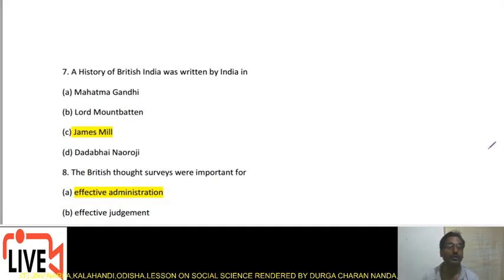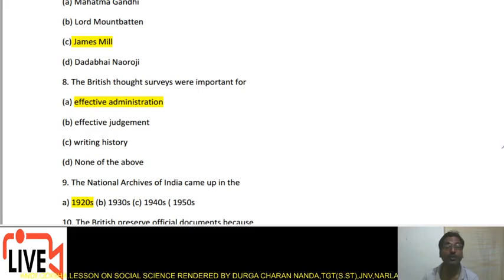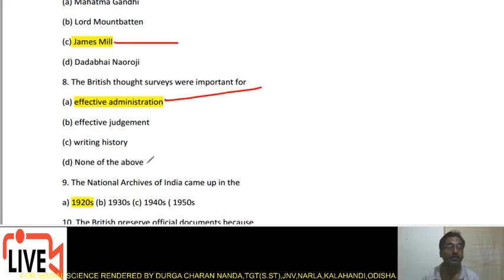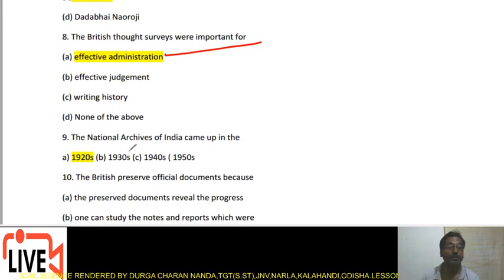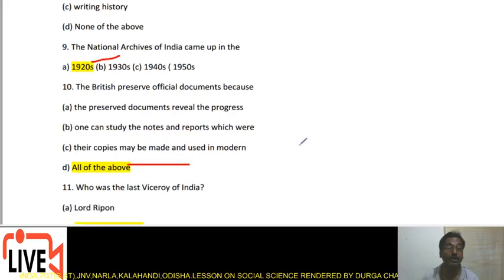Now question number 7. A history of British India was written by James Mill. The British thought surveys were important for effective administration. Effective administration is the right answer. National Archives of India came up in 1920s in New Delhi. The British preserved official documents because they thought the documents reveal the progress. One can study and note the reports, and their copies may be made and used in modern times. So all of this is the right answer.